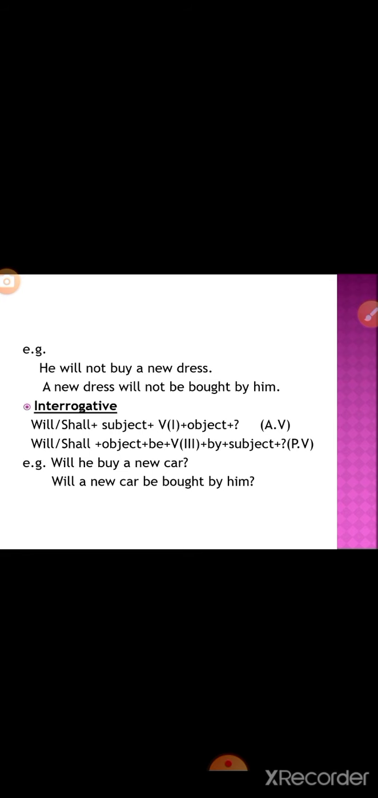That's all for today. Today we have learned the active and passive voice of all indefinite tenses: present, past, and future. That's all for today.